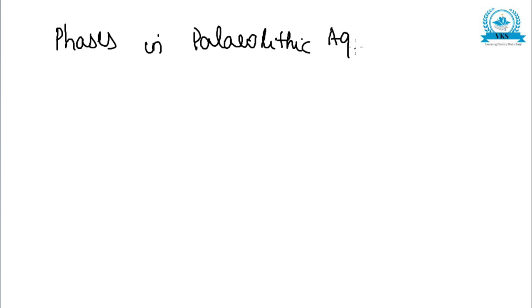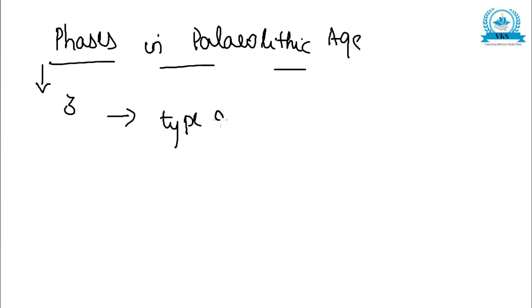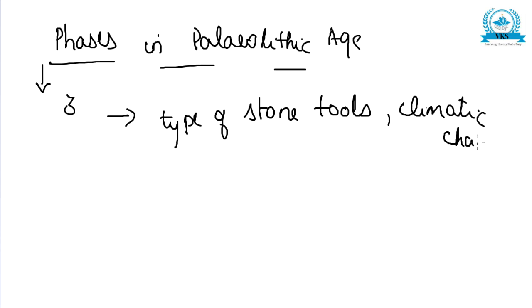Now, in the Paleolithic age itself, there are different phases. Okay, what are the different phases in the Paleolithic age? The Paleolithic age in India is divided into three in accordance with the type of stone tools used by the people and also according to the nature of the climatic change. On these two bases it is divided into three.